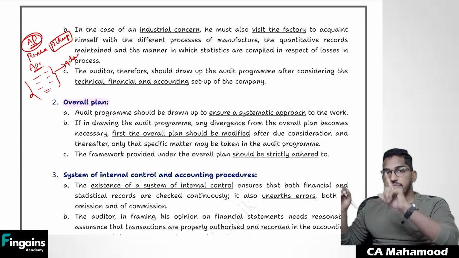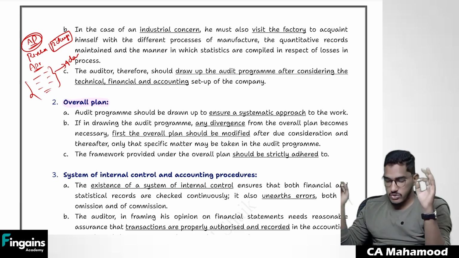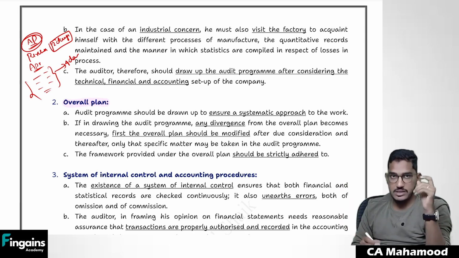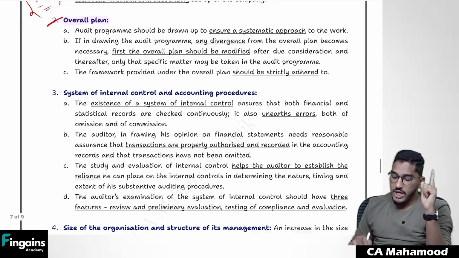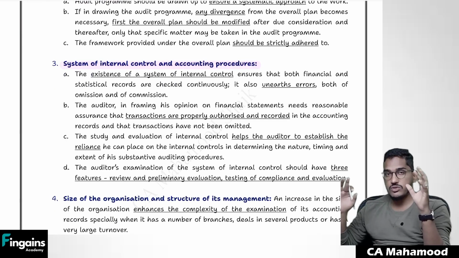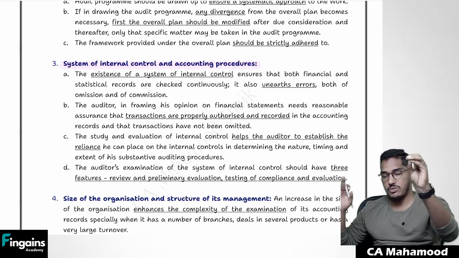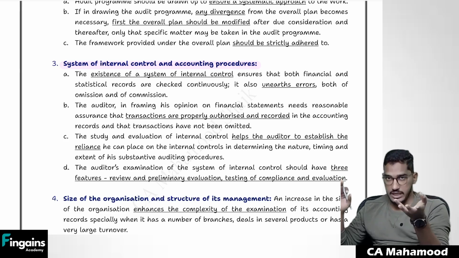So you need to build an audit program which is in line with the audit plan. If at all required, first change the audit plan, and only then develop the detailed audit program. So this is the second most important thing which you have to consider while establishing the audit program. It should always be in line with the audit plan. Next one, you should also pay attention to internal controls and accounting procedures. You should also try to understand what kind of internal controls are there in that area, whether those controls are working effectively or not working effectively.